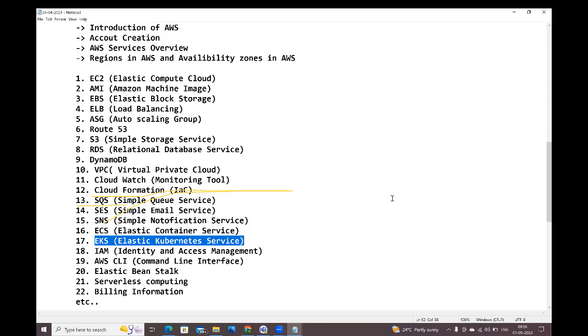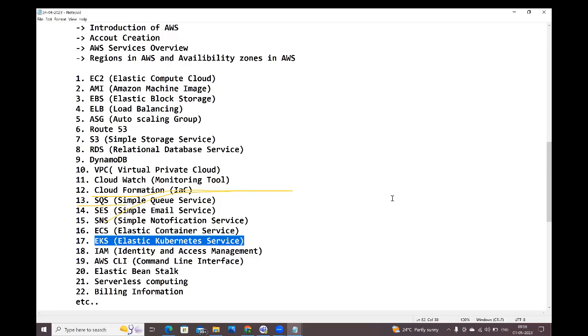Why guys? Right, you are the DevOps engineer guys. You are the Java guy. You are the development guy guys. You don't know how to create the infrastructure and all, but unnecessarily you are trying to use those infrastructure related services guys. What will happen? Unnecessarily a bill will generate for the company. That's why they won't give root user access to all the employees.